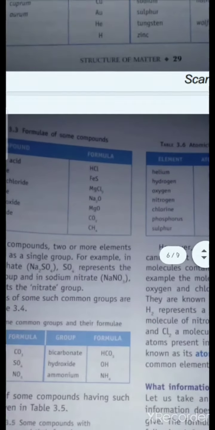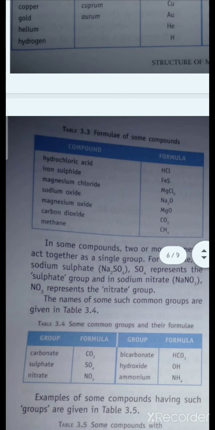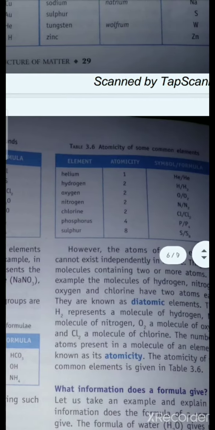For example, here the chemical formula is given. You can see that hydrochloric acid chemical formula is HCl. In iron sulfide chemical formula is FeS. Methane chemical formula is CH4, carbon dioxide CO2, sodium oxide Na2O, and magnesium chloride MgCl2. Okay, these are chemical formulas of these compounds.